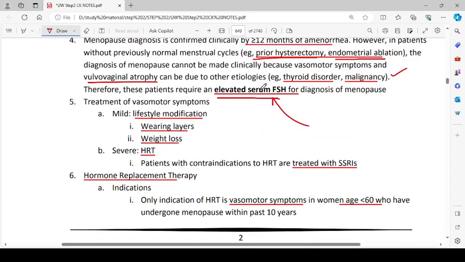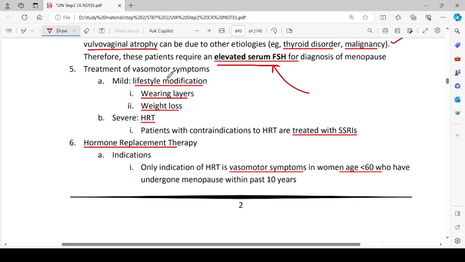Then treatment for vasomotor symptoms. Now we can't treat menopause, but we can give symptomatic care to the women. For the vasomotor symptoms, if it is mild, we can do mild lifestyle modifications like wearing layers or maybe weight loss. And if it is very severe, we can give hormone replacement therapy. Patients with contraindications to hormone replacement therapy are treated with SSRIs.